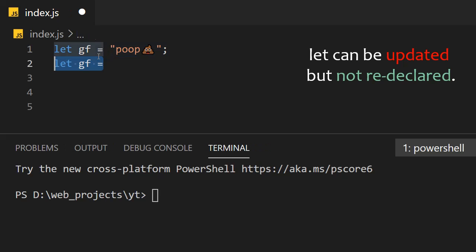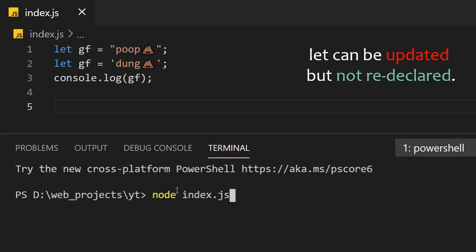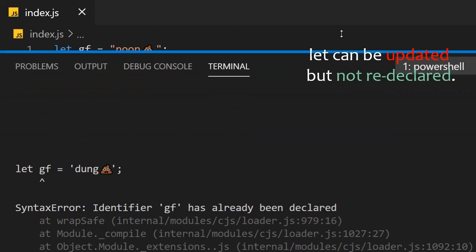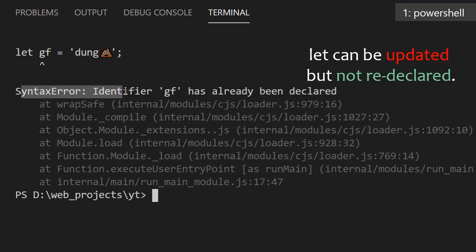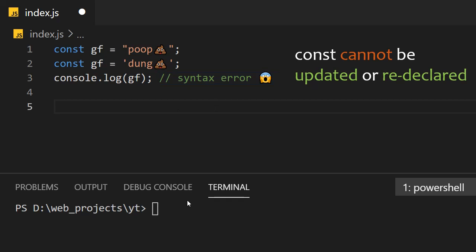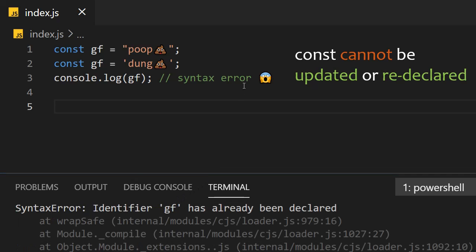Unlike the var keyword, let cannot be redeclared, but it can be updated. If we try to run this code, we will get the syntax error: identifier gf has already been declared. Finally, const declaration. Whatever you declare using const cannot be changed or redeclared again. Similar to let declaration, if we try to run this code, we will get the syntax error.